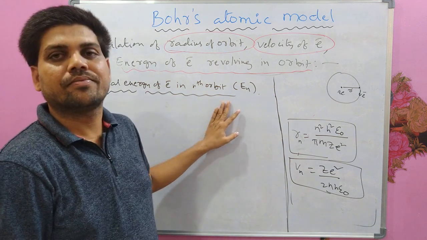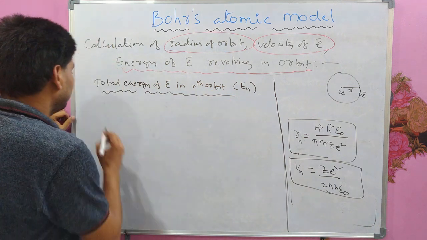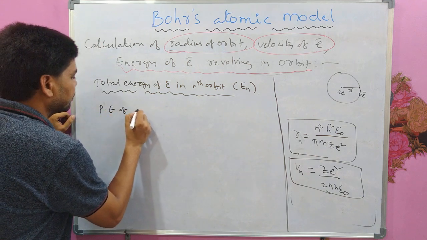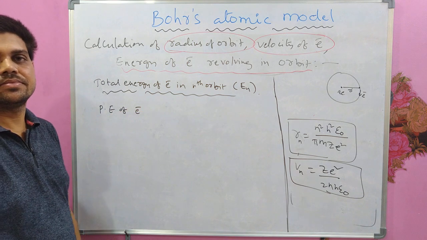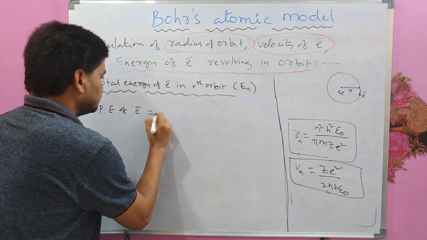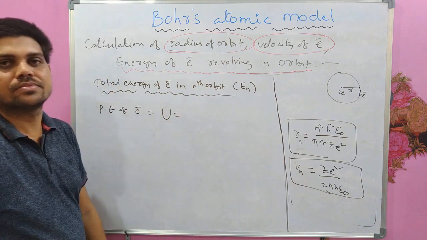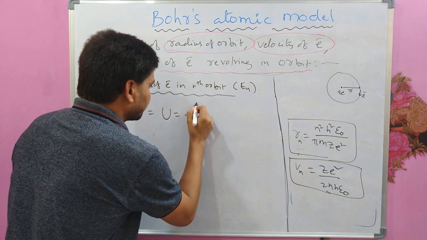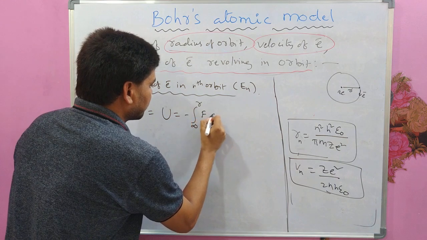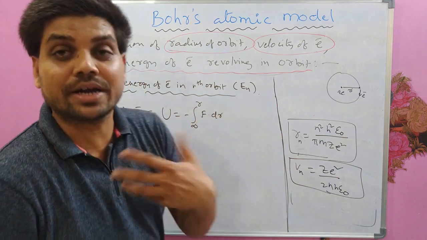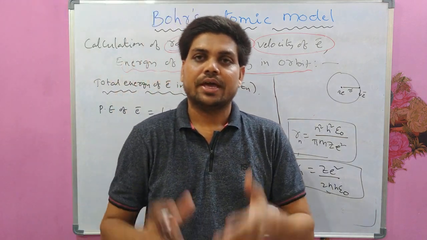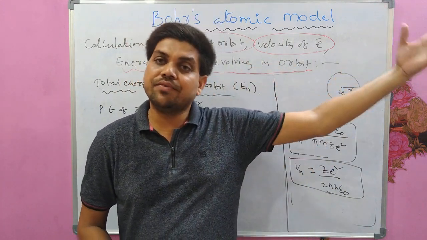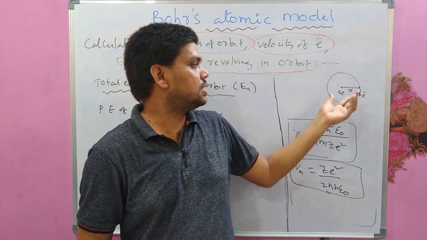For that, we will have to calculate the potential energy of the electron, which is equal to U, which is nothing but the negative of work done in moving that electron from infinity to the r distance. You can see this picture.